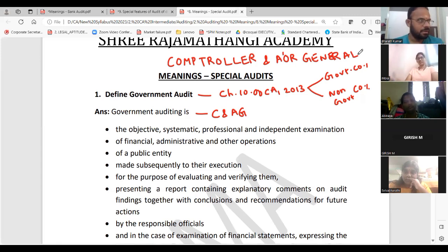I have taken one session for tax, one for corporate governance, and some for other law perspectives, like labor-related laws. Some sessions I have covered separately for both Chennai and Mumbai. So what I am saying is, first you should know by whom government audit is done: C&AG. This is the first thing you should remember the moment you have government audit.